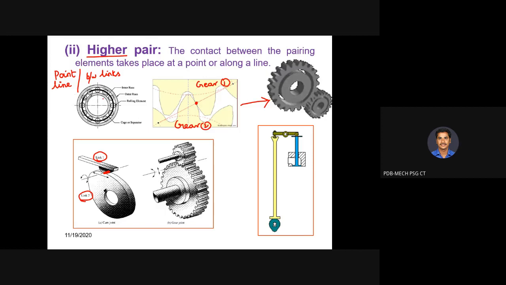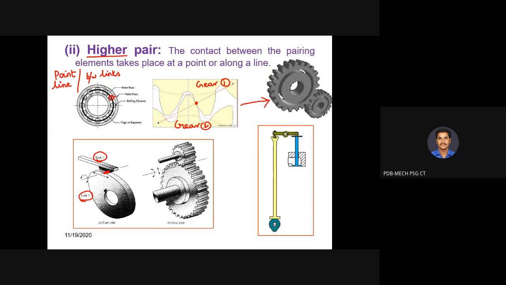So here we see a ball bearing. Between the balls and the inner race and outer race, we are having point contact. So sometimes we are having point contact, sometimes line contact, in a few elements. Wherever we are experiencing point or line contact, the intensity of stress will be high. Then it is said to be a higher pair.